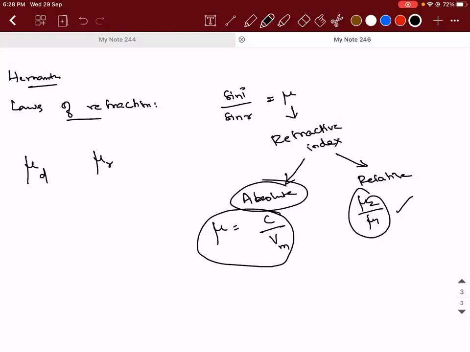Sir, I think the denser medium should have a larger refractive index than the rarer medium, because light will travel slowly in the denser medium, so higher. Correct. Okay, you can go on mute. Thank you.